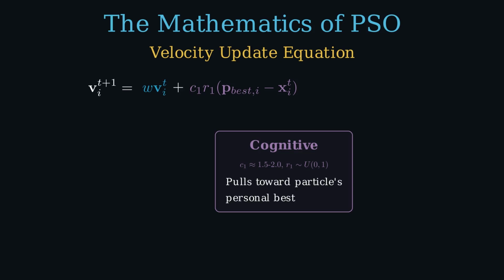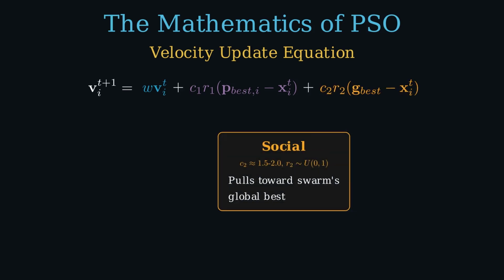The third term, c2 r2 times the difference between the global best and current position. Same structure as cognitive, but this time pointing toward the swarm's collective record. c2 controls how strongly social influence pulls relative to personal memory. r2 is another independent random draw. These two random coefficients, r1 and r2, are what make PSO stochastic. Run it twice from the same starting point, and you'll get slightly different paths.